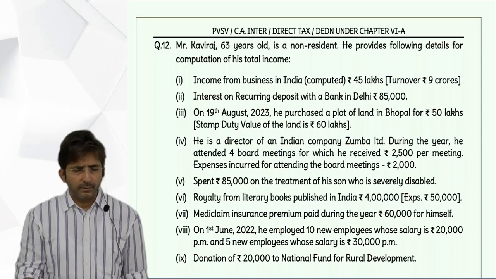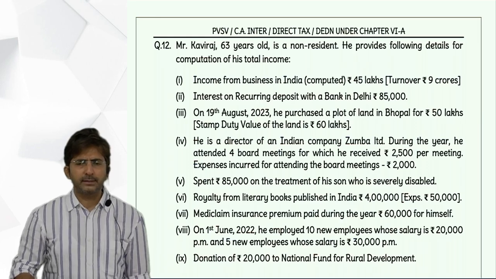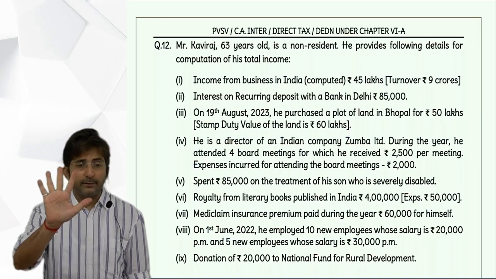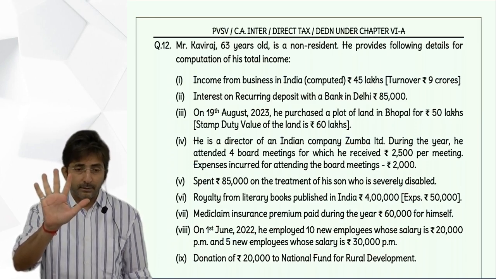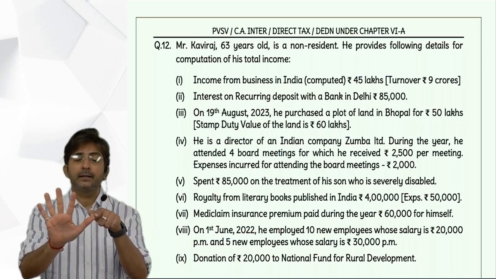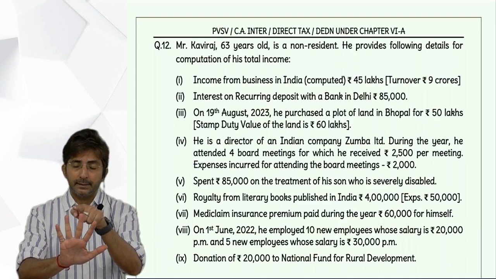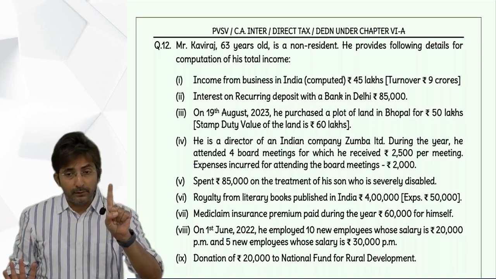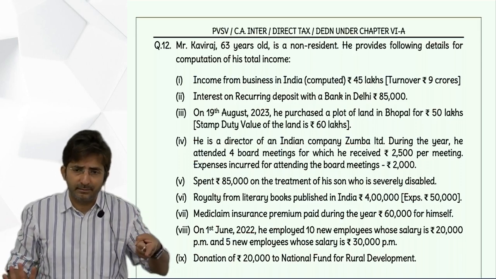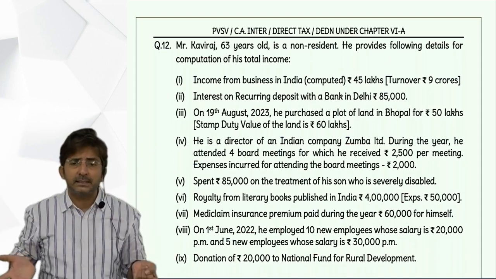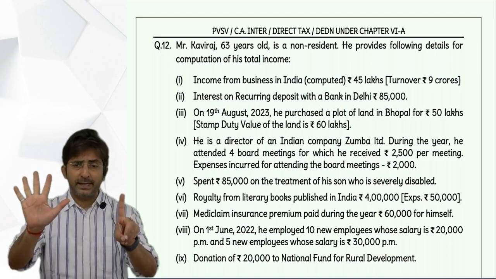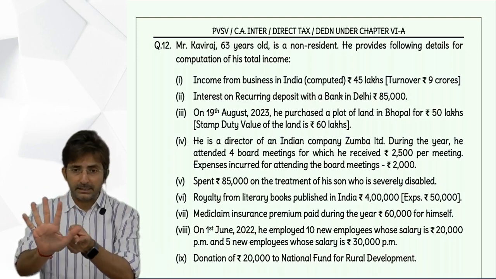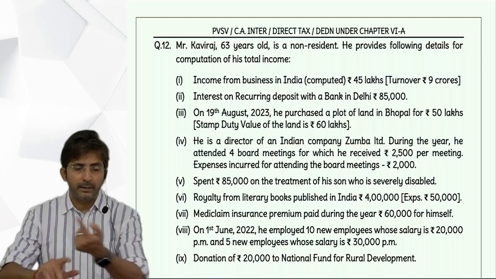Correct. See, look at this. In chapter 6, didn't I say like this that in 5 sections, 80 U, DD, DDB, QQB, RRB, you should be resident. Plus one more thing I said, whenever you decide senior citizen, you should be resident. So in the whole chapter 6A, there are 6 places where we check resident or not. 5 are the sections U, DD, DDB, QQB, RRB, and this one means what?